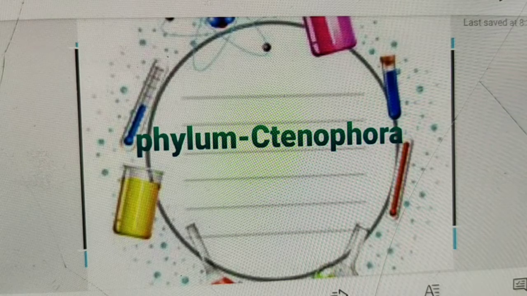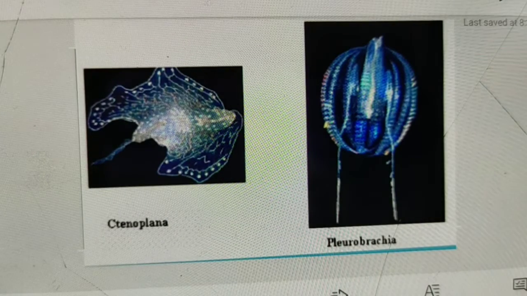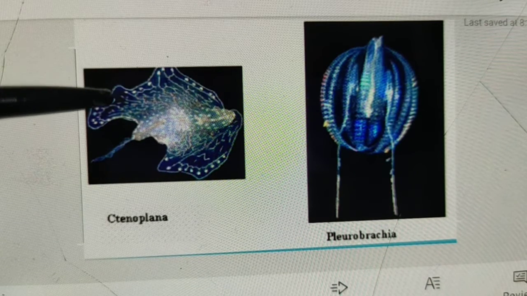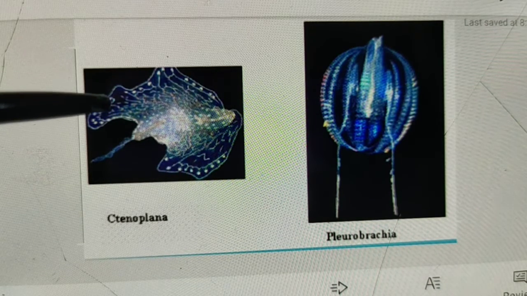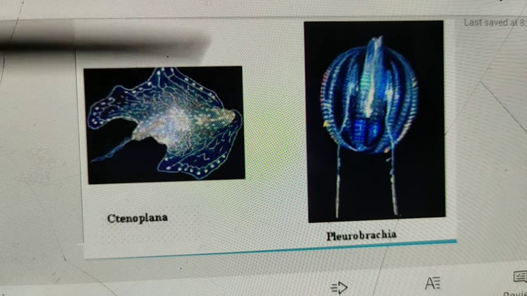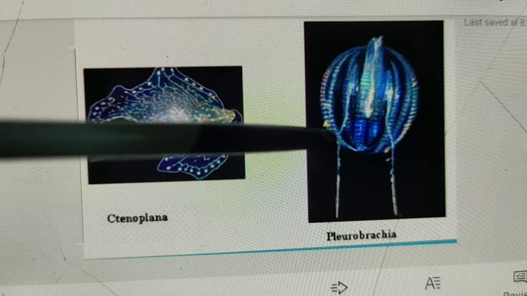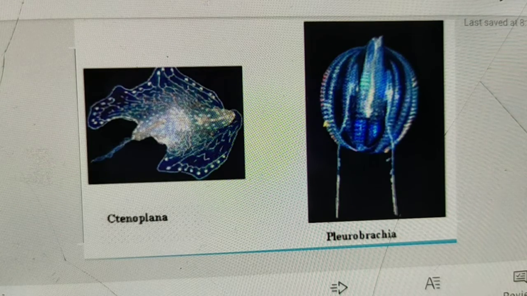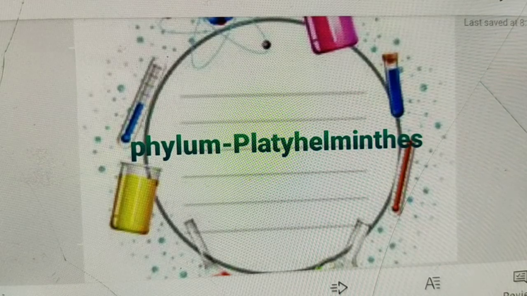Now see here some examples of phylum Ctenophora. This is the picture of Ctenoplana, which belongs to the phylum Ctenophora, and this one, Pleurobrachia, is also an example of Ctenophora. Now come to the phylum Platyhelminthes.